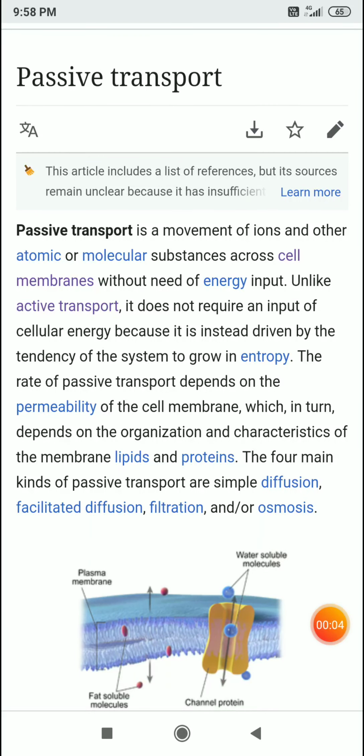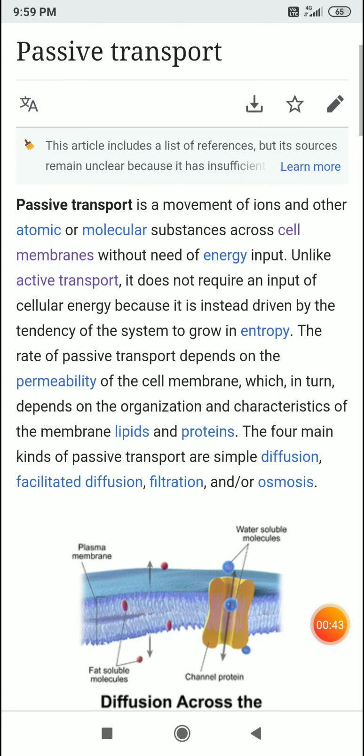Okay, now we are going to see what is passive transport. Passive transport is the movement of ions and other atomic or molecular substances across cell membranes without need of energy input. In active transport we need energy like ATP molecules, adenosine triphosphate. But in passive transport there is no need of energy for the substance to cross the cell membrane.